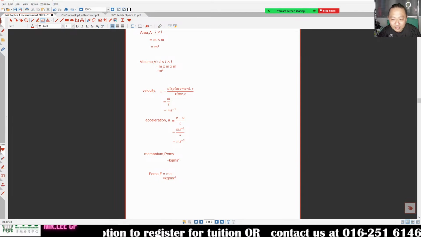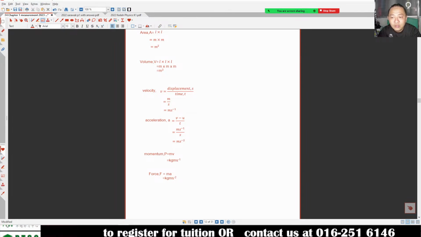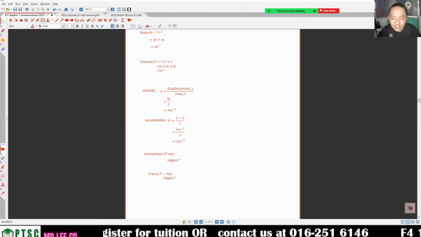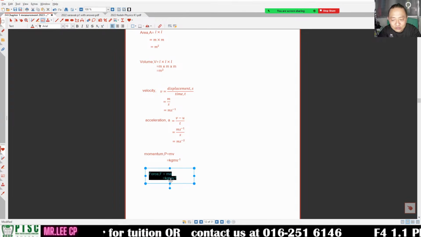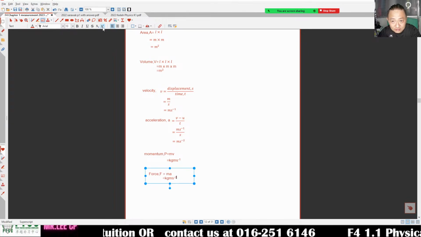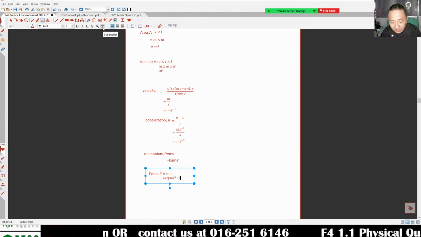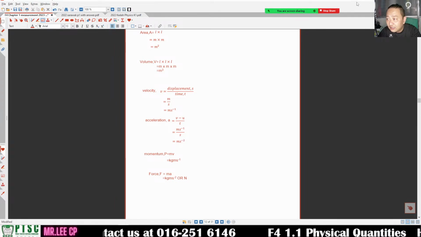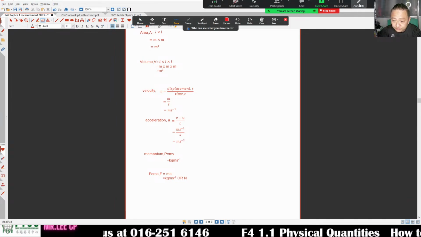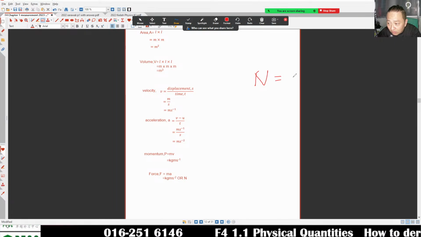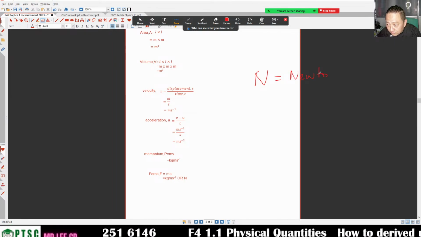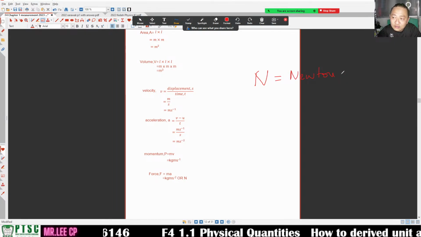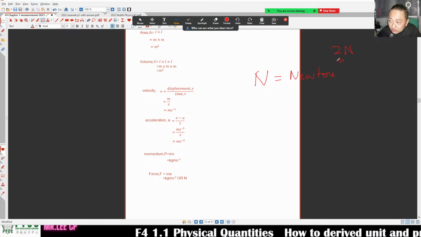But this is the SI unit. If you don't want to use the SI unit, is there any other unit that we can use? Yes. We are going to call it Newton. This N is not an SI unit. This N stands for Newton. 5 Newton, 2 Newton, 3 Newton.